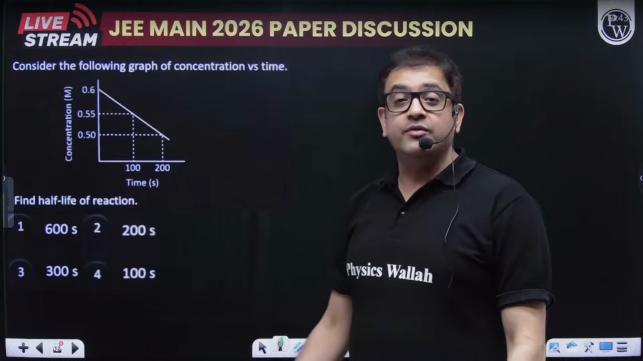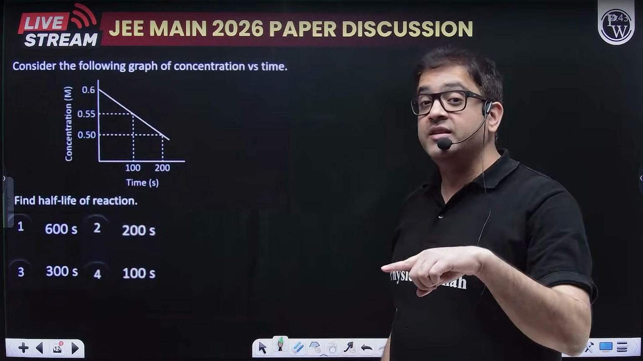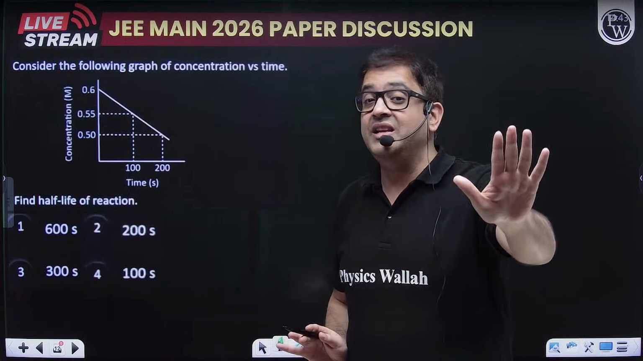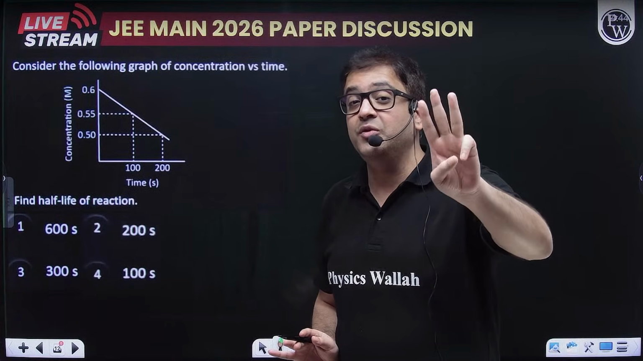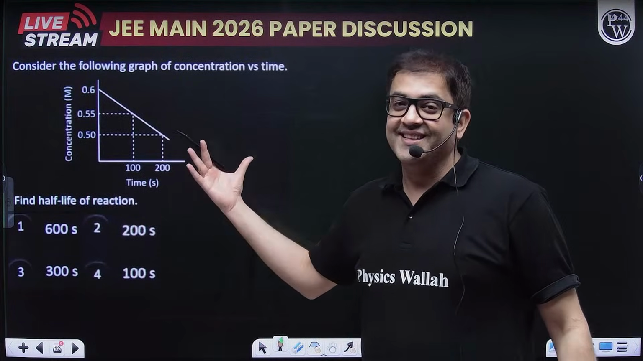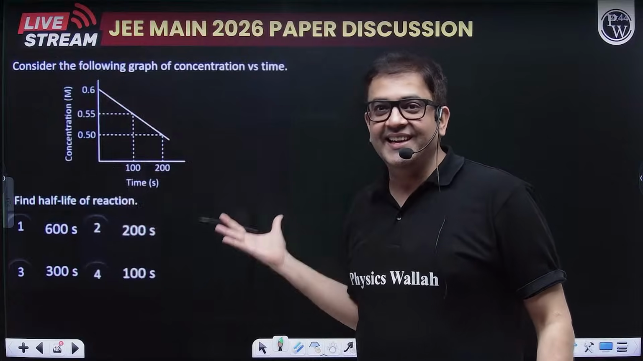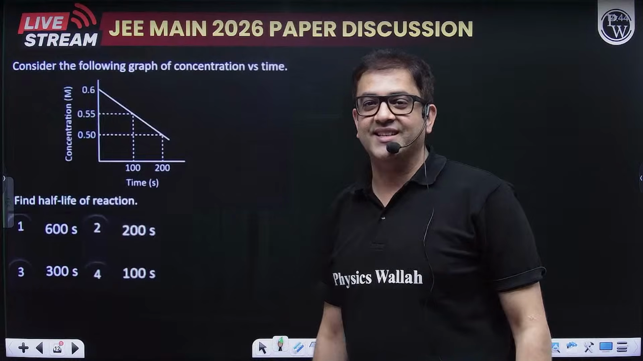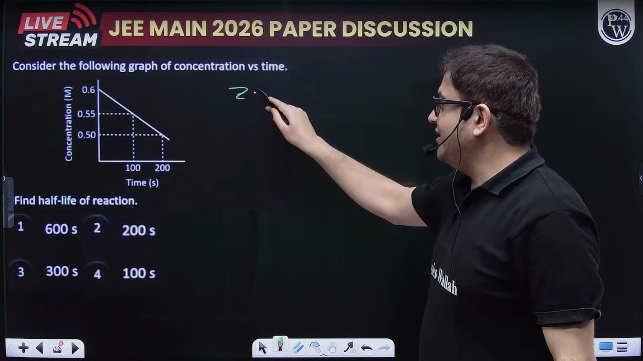Now, a question from chemical kinetics. Yesterday's similar, the first order, second order reaction and Arrhenius equation. If you know these three things, chemical kinetics is done. Sir, we are seeing the graph. It is linearly decreasing. So you tell me what is the order of reaction. Sir, it is a zero order reaction.